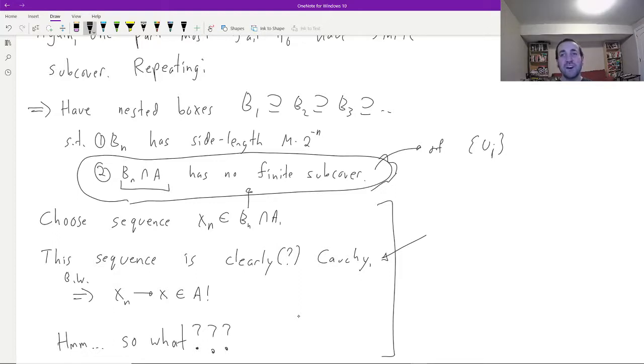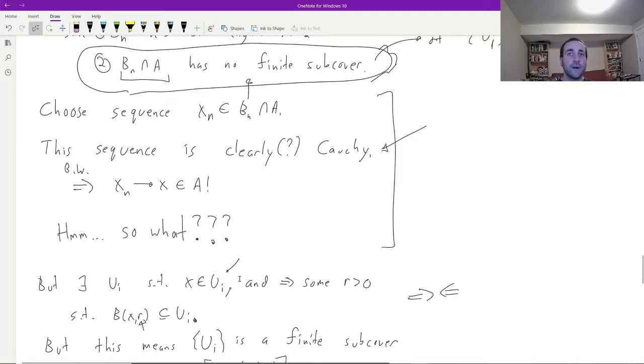So that's good. We've gotten from these nested boxes to an actual convergent sequence. But what are we actually going to do with the point x in A? Well, the point x in A is going to give us our set Ui. Since x is sitting in A, and the Ui give us an open cover, there has to be some element of the open cover that contains x, right? It's an open cover of all of A. But since x is sitting inside of an open set, there's some number r greater than 0 so that an entire ball of radius r is sitting inside of Ui, right?